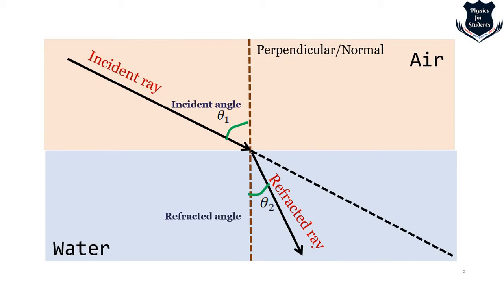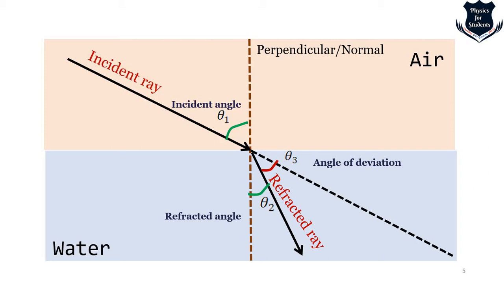So the incident ray falling creates an incident angle. The refracted ray which is deflecting creates a refracted angle, which you can call R, and you can also call incident angle I. Doesn't matter. So notations are simple. And we get something in this dark red. It is called angle of deviation. So from the perpendicular or the normal, how much the light is deviated, we call it an angle of deviation.